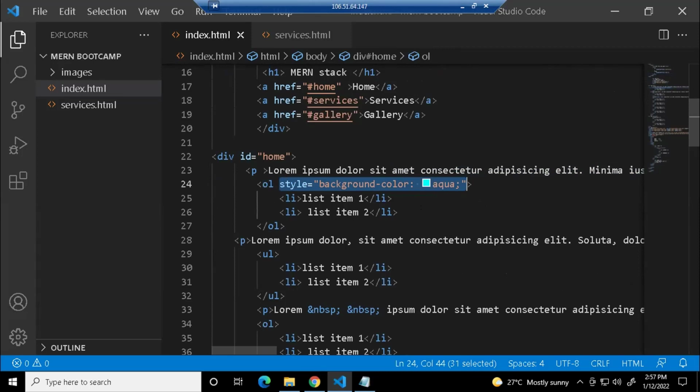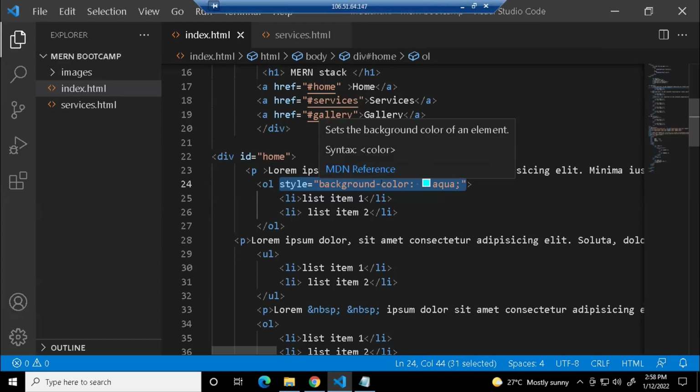Let us say I have some list tags. I want to apply the background color aqua for all the list tags which are available. You have to repeat this code. You have to repeat the style attribute on all the tags. Am I right? Do you think this is reusability, or are you repeating the code? Repeating. You're repeating the code.